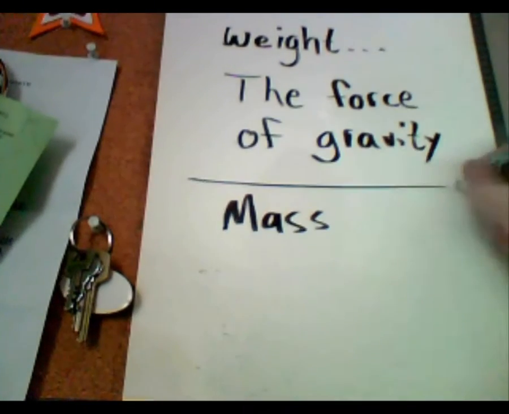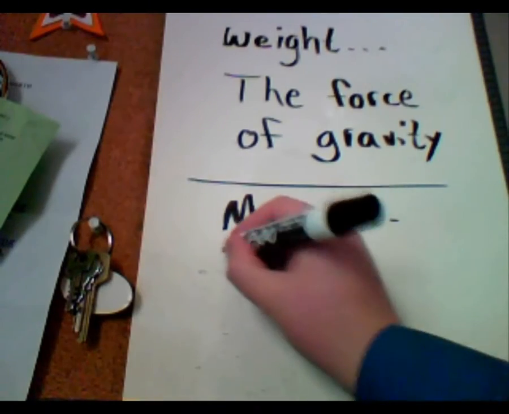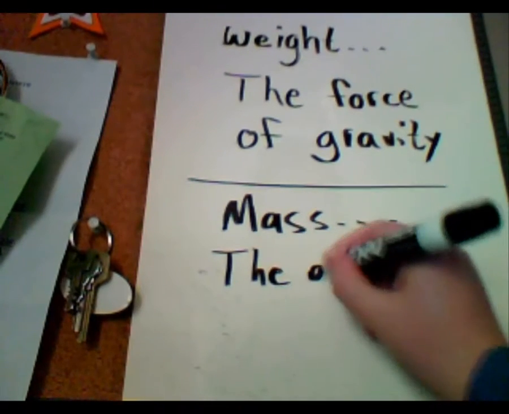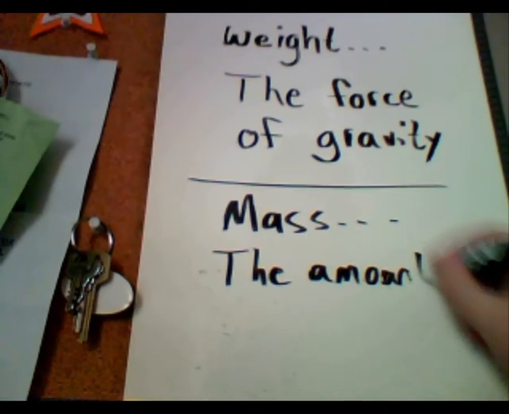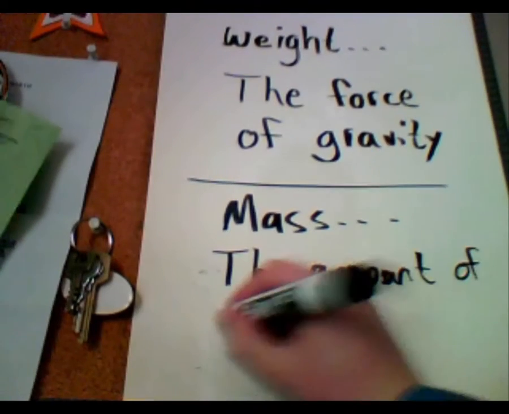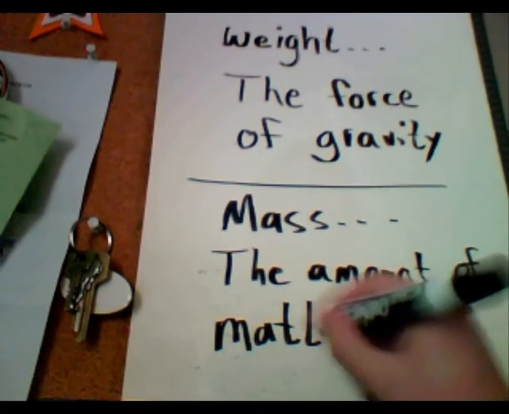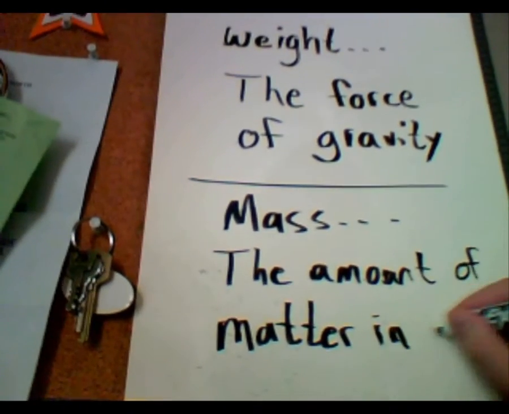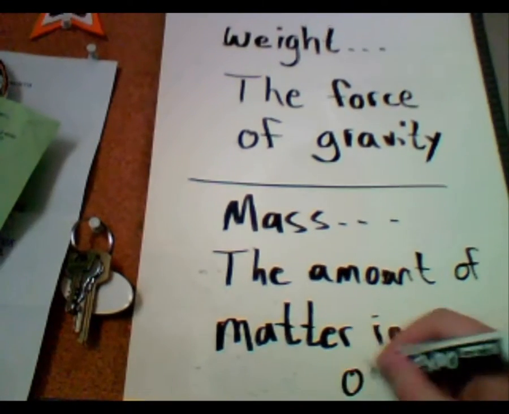Now we have mass. Mass, on the other hand, is the amount of matter inside any given object. This will not change as we go from planet to planet.